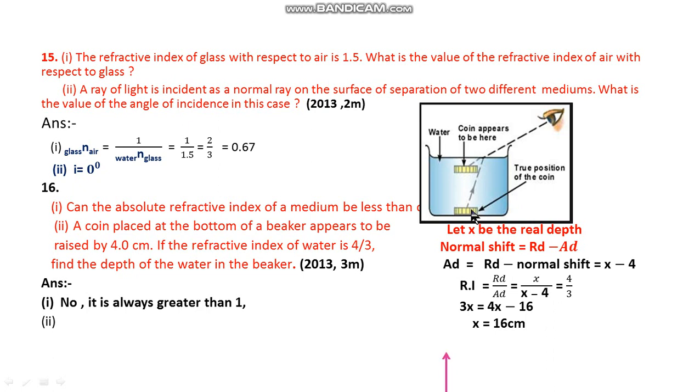The real depth from the surface of the water to the coin is the distance we call the real depth, that is x. The coin looks to be here, so this is the apparent depth. See the figure there. The normal shift is equal to real depth minus apparent depth, so apparent depth is equal to real depth minus normal shift. Here I am taking the real depth as x.